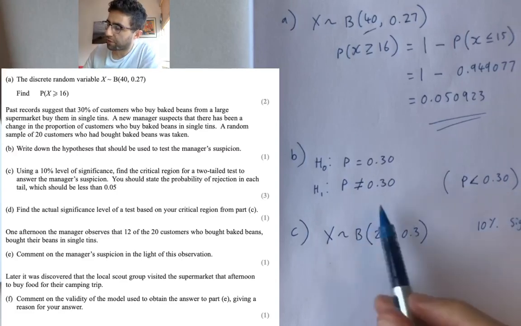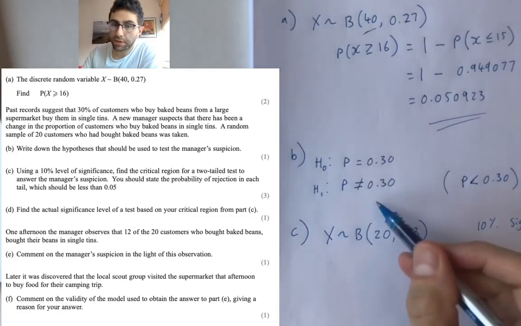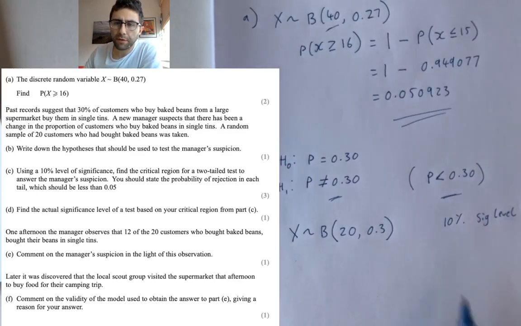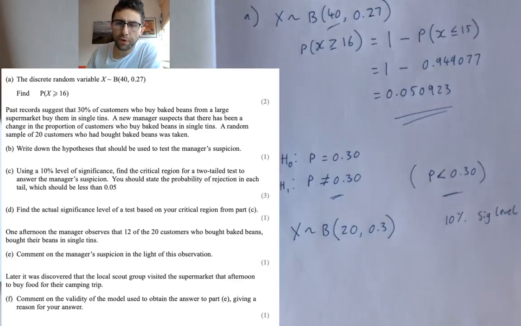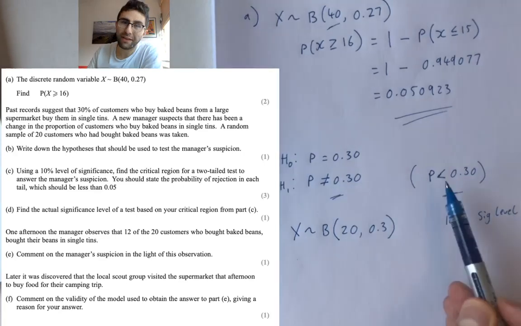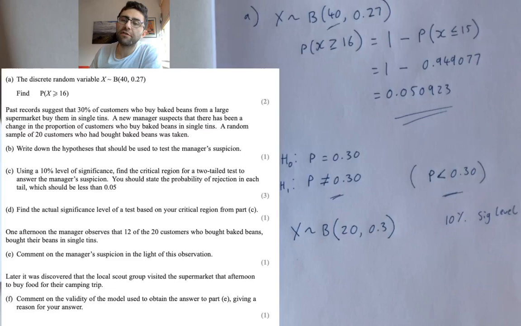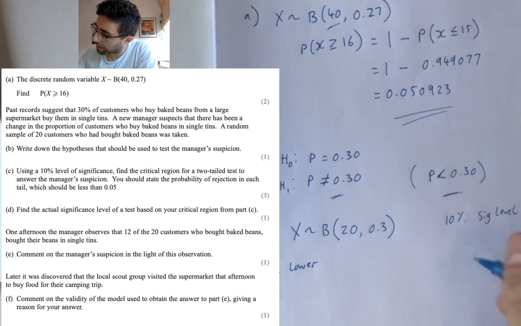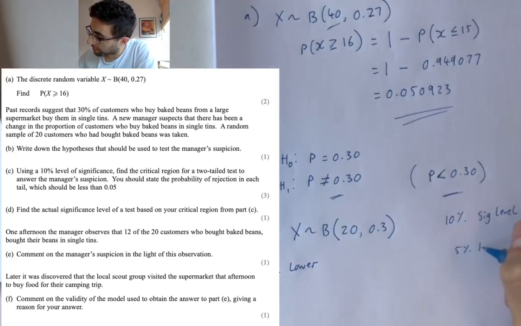The other thing to mention here is the 10% significance level. That's where these things become important. Because it's 10%, and because it's a not equal to rather than a less than, we're going to split the 10 up. So what we're going to say is 5% at the lower end, 5% at the upper end.